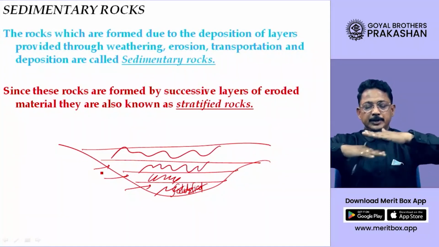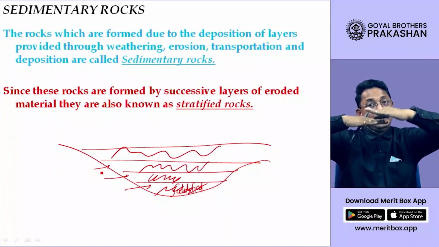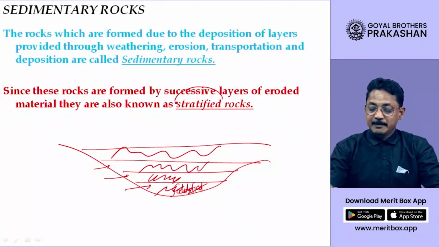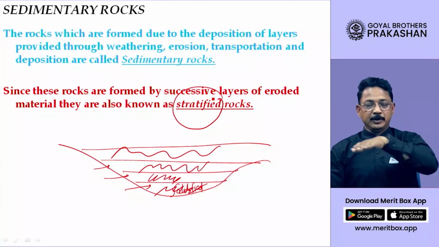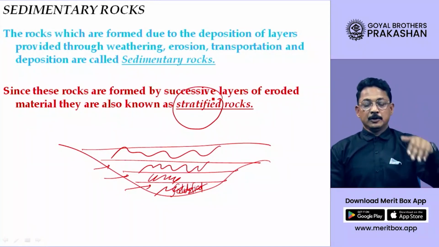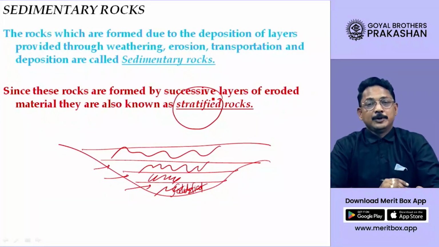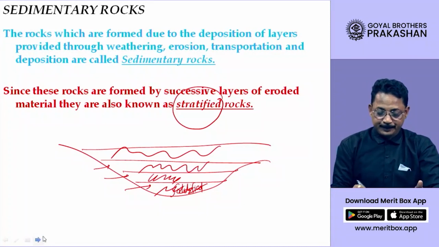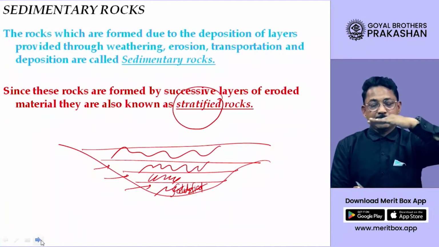One above the other, you will find many layers of these rocks. We therefore call them stratified. The meaning of the word stratified is that many layers of rocks are formed, so stratified means layer formation.